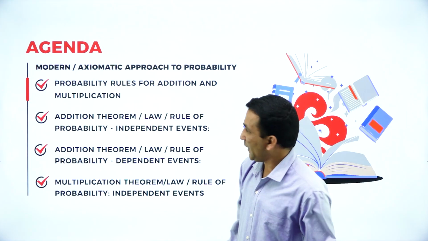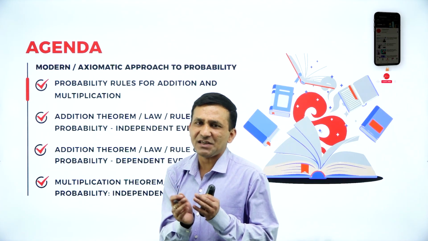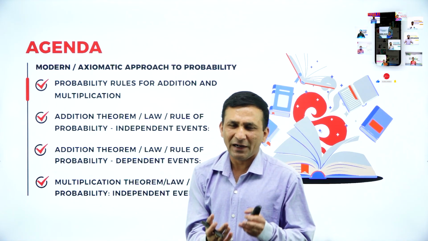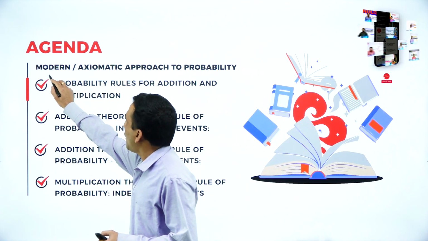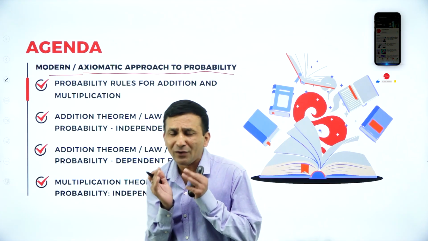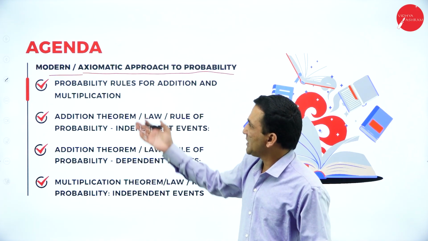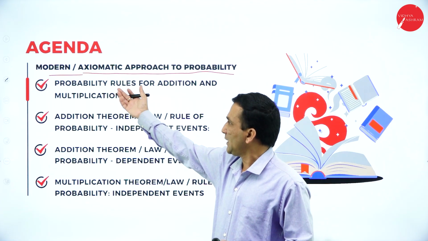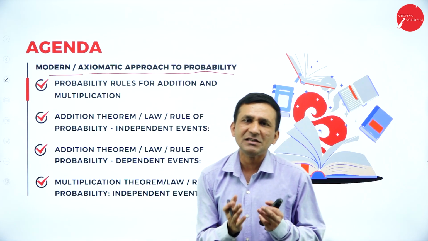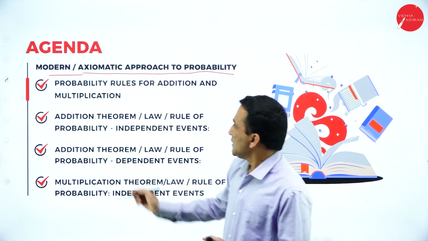And today my agenda: in the last two, three sessions I have covered the classical approach and the subjective or empirical approach. Now we are in the modern or axiomatic approach to probability. When you are assigning a probability, this is the latest and modern method, with the help of a modern and axiomatic statement.